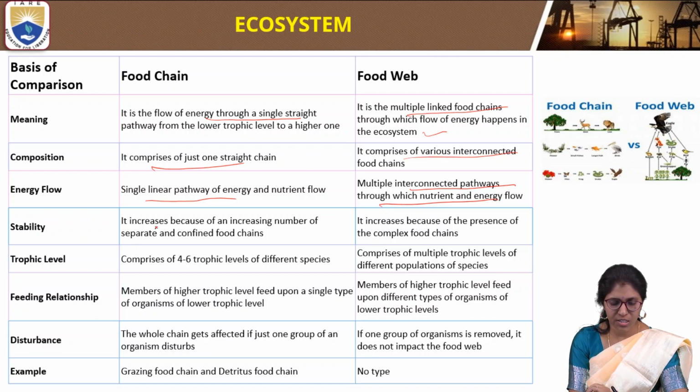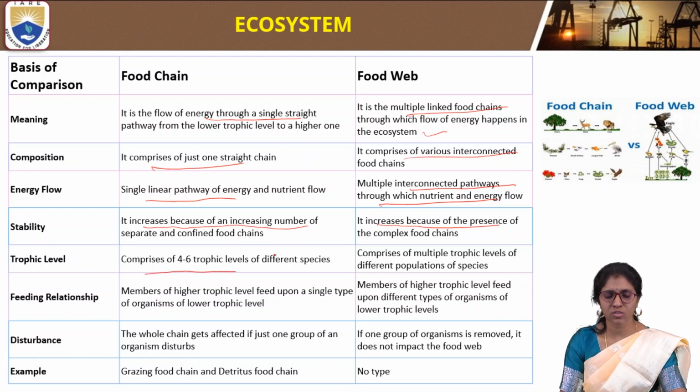If we see the stability, in a food chain it increases because of an increasing number of separate and confined food chains. In a food web, it increases because of the presence of complex food chains. For trophic levels, a food chain comprises 4 to 6 trophic levels of different species. A food web comprises multiple trophic levels of different populations of species, feeding upon different types of organisms of a lower trophic level.